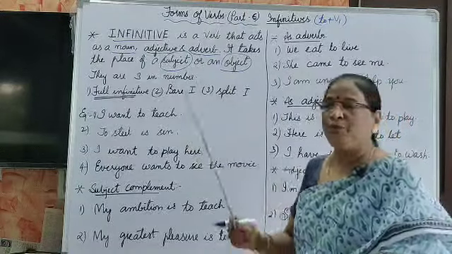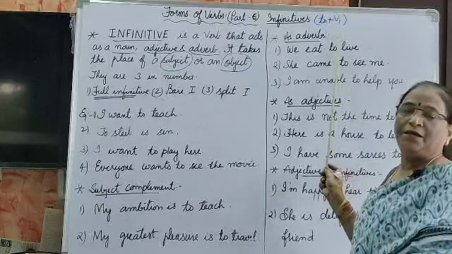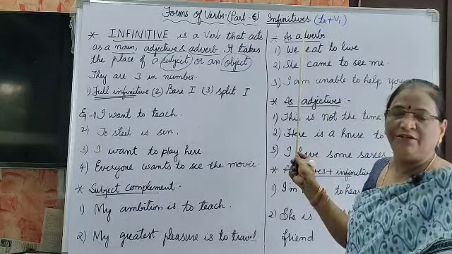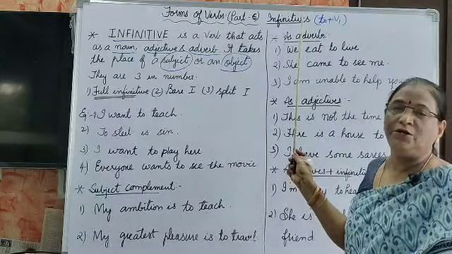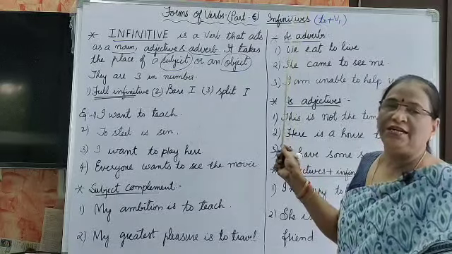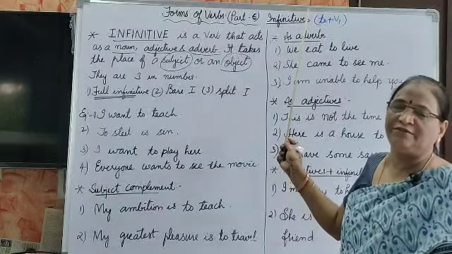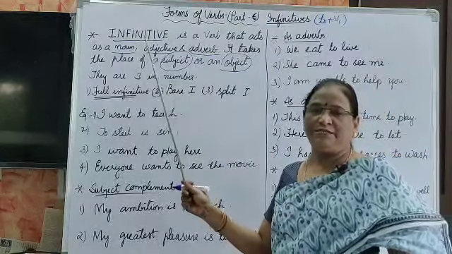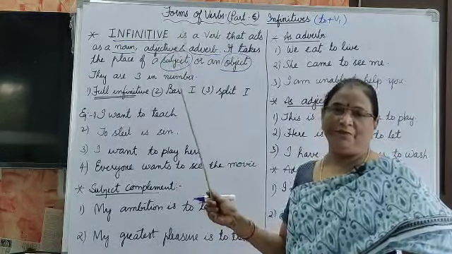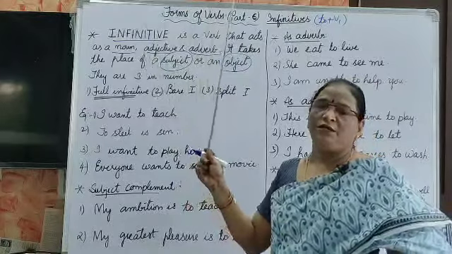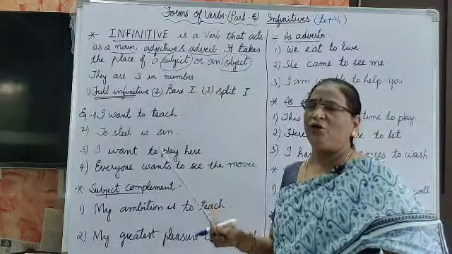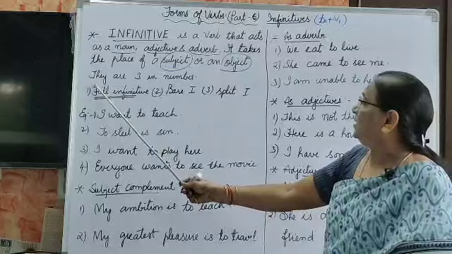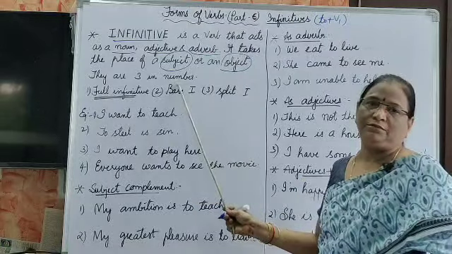Though it is to plus V1, we Indians think that V1 means base verb, so it is treated as a verb. No, it is not treated as a verb. It functions as a noun, sometimes an adjective and sometimes an adverb, and it takes the place of a subject or sometimes an object.